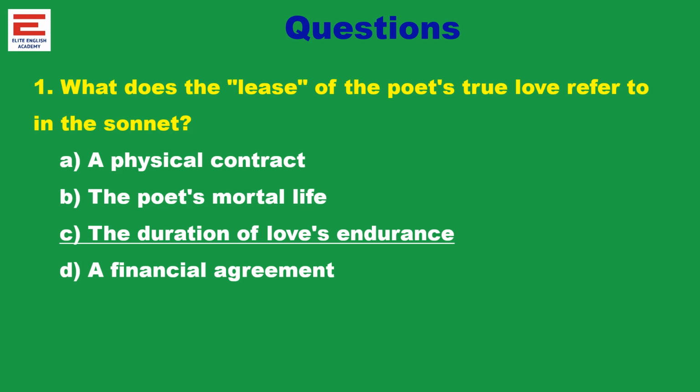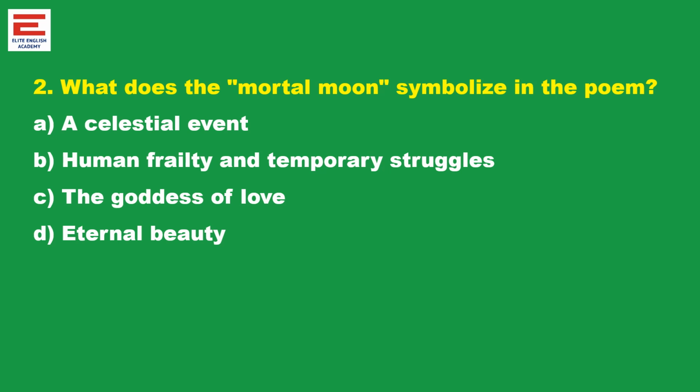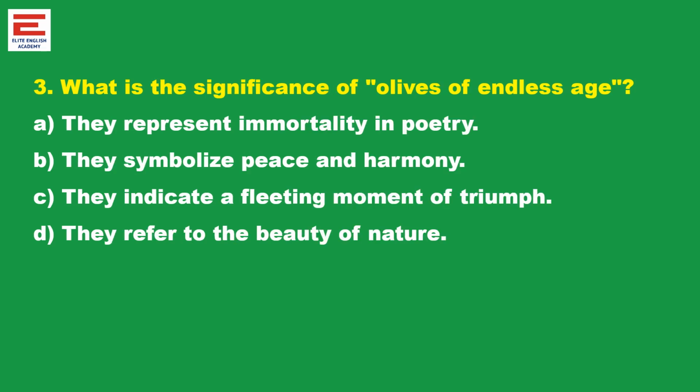One more thing for your information, the word lease is repeatedly used by Shakespeare in sonnets to refer to the duration. The second one, what does the mortal moon symbolize in the poem? Already we discussed. It talks about human frailty and temporary struggles. Mortal moon, it will disappear. What is the significance of olives of endless age? This also we discussed a lot. They symbolize peace and harmony.